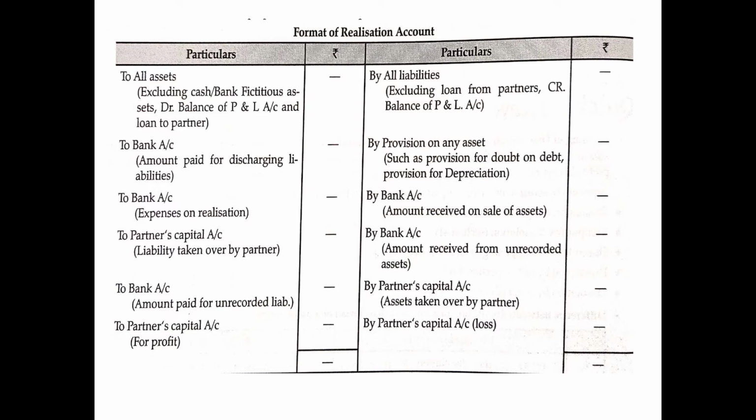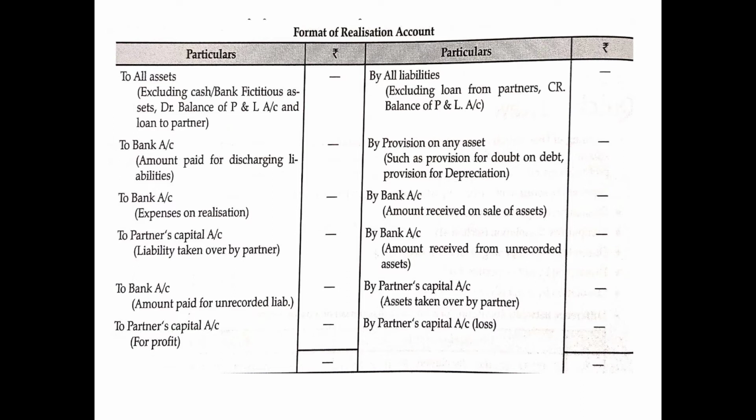Then after transferring all the assets on the debit side, it also records To Bank Account, and in brackets we write amount paid for discharging liabilities. That means whatever liabilities we are paying off is an expense for the firm, and since realization account is a nominal account, whatever liabilities have been paid, the money is going from the bank balance. So, it will be written To Bank Account and shown on the debit side since it is an expense.